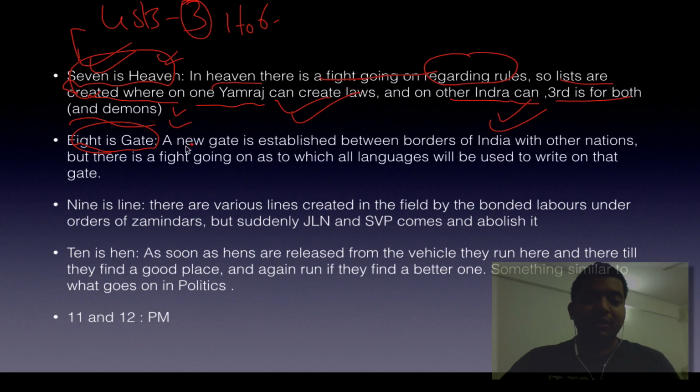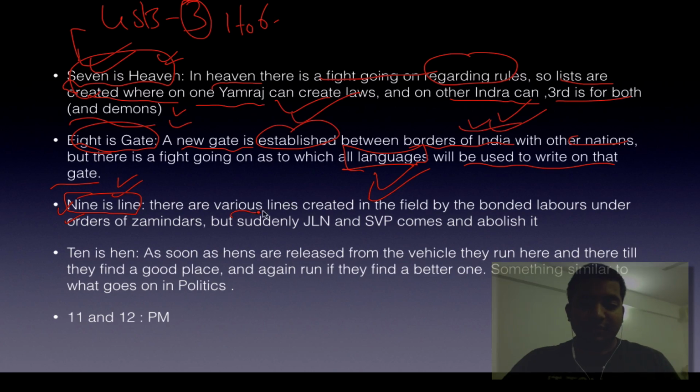8 is gate. It means a new gate is being established on the borders of India with other nations, but people are fighting over which languages will be used to write their names. So 8 relates to official languages. There are 22 of them. 9 is line. There are various lines created in the field by bonded laborers under orders of the zamindars, toiling hard in the sun, but suddenly Jawaharlal Nehru and Sardar Vallabhbhai Patel come and abolish it. So it relates to abolition of zamindari, that is,